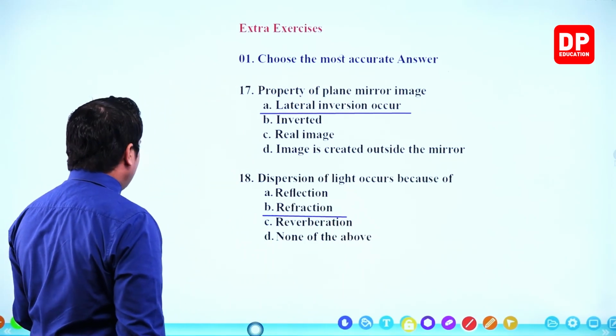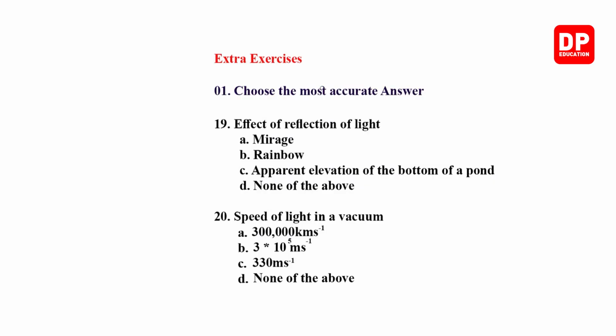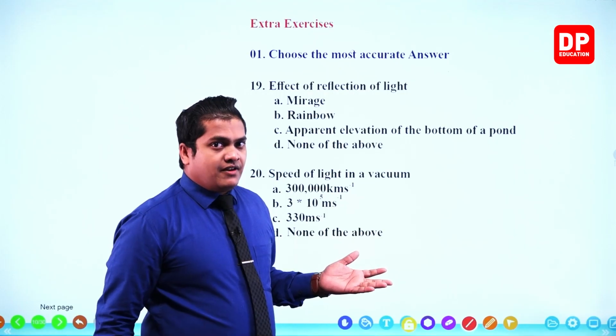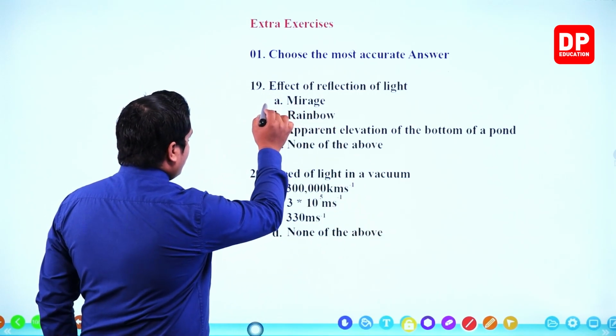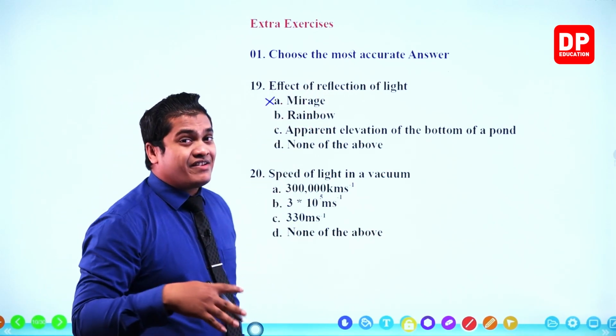Then question number 19. Effect of reflection of light: mirage, rainbow, apparent elevation of the bottom of a pond, none of the above. Effect of reflection of light. Because of the reflection, what is going to happen? Mirage. I told you mirage is not going to occur because of the reflection. It is also an effect of refraction.